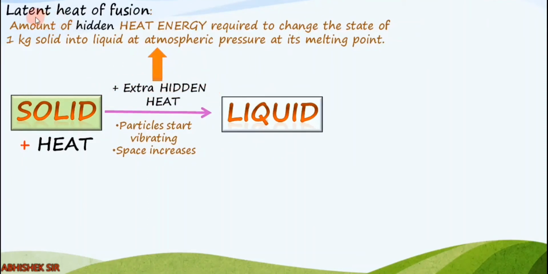And what is that known as? It is known as latent heat of fusion, right? That is the amount of hidden heat energy required to change the state of 1 kilogram solid into liquid at the atmospheric pressure at its melting point. Clear? The most important definition is latent heat of fusion, right?